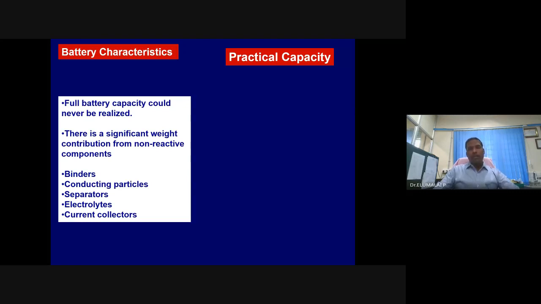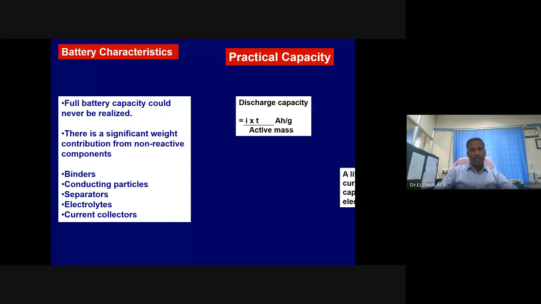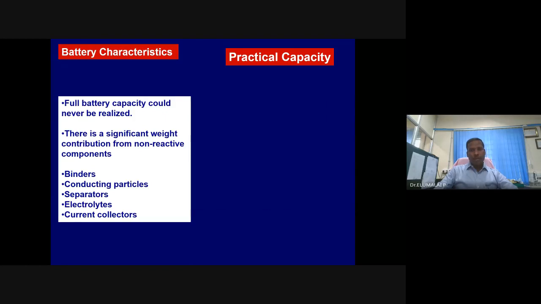Then capacity, we know, theoretical capacity is the quantity of electricity stored per gram. Practical capacity is the capacity that can be practically obtained per gram of the material, or the current that can be obtained in a given time from a given mass. Per gram of mass is known as practical capacity. This practical capacity is also known as discharge capacity.